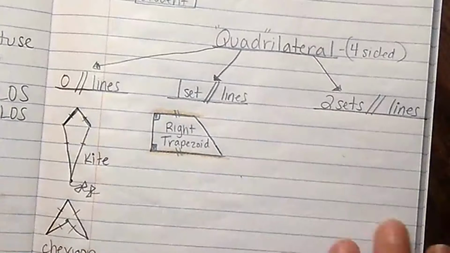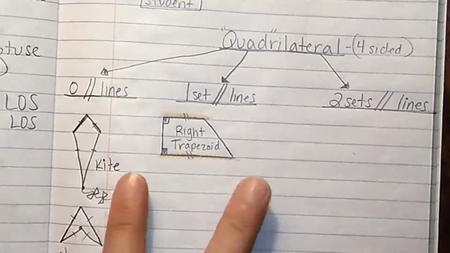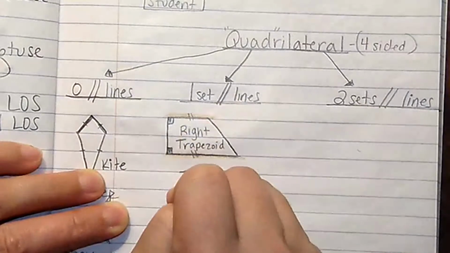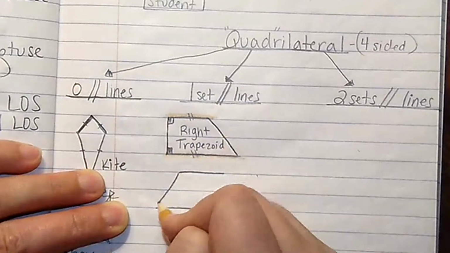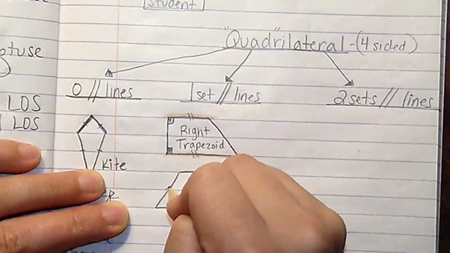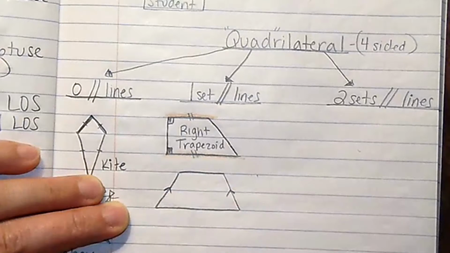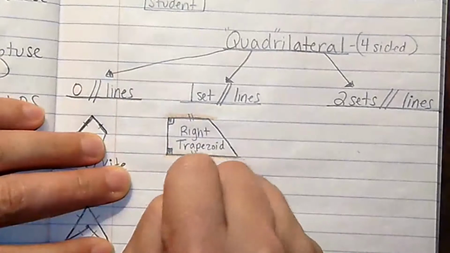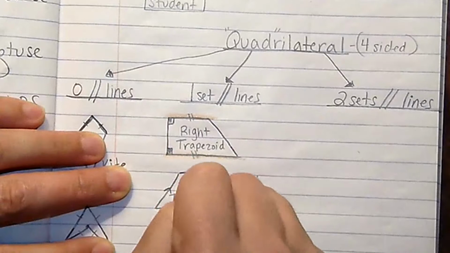And now that we're so good with the word isosceles, think 2 eyes. You have 2 eyes, 2 sides. 2 eyes, 2 sides. This trapezoid has to have 2 equal sides. So I'm going to set up a top and a bottom. And I'm going to tell you that this side over here equals this side over here. They're equal to each other. This is how we know it's an isosceles trapezoid, because it has two equal sides. Isosceles trapezoid.